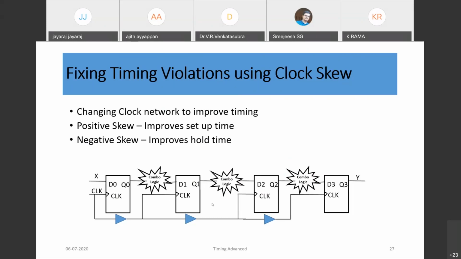By looking at the circuit, don't imagine that the paths are operating sequentially. It is operating in parallel, because the moment this data is here, this circuit is working with the previous data at the D2 input, and this circuit is also functioning. So all are functioning in parallel. So assume D1 to D2 has a setup violation.